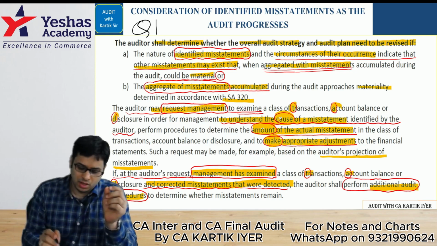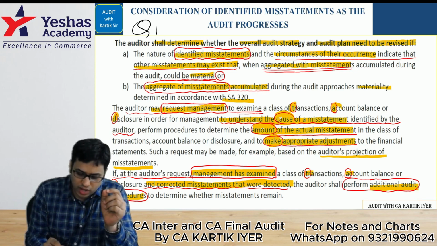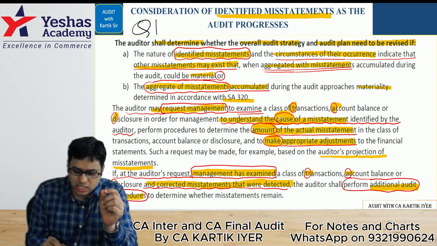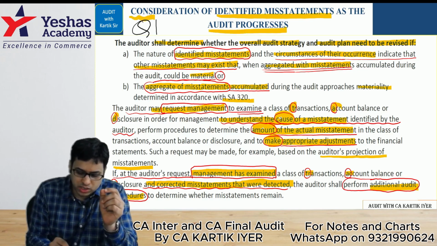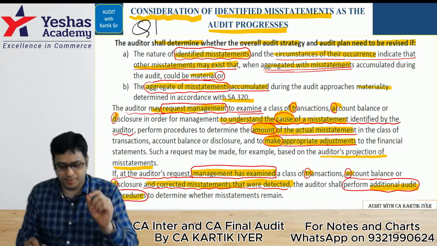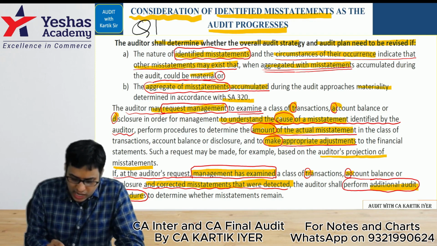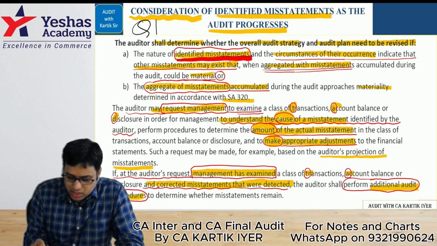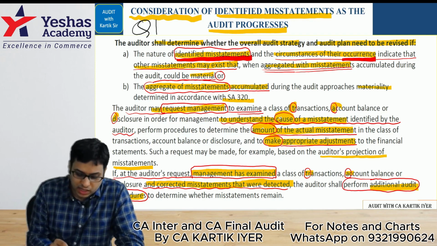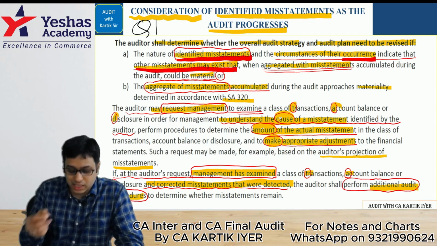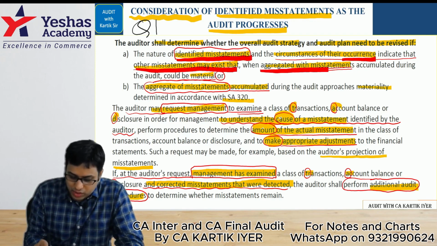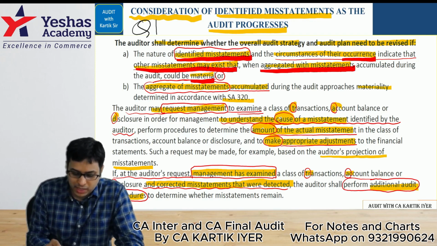First is consideration of identified misstatements as the audit progresses. How should you consider the misstatements as an auditor? Let's see this. The auditor should look at the identified misstatements and circumstances of their occurrence that indicate that other misstatements that exist, when aggregated with the misstatements, could be material.